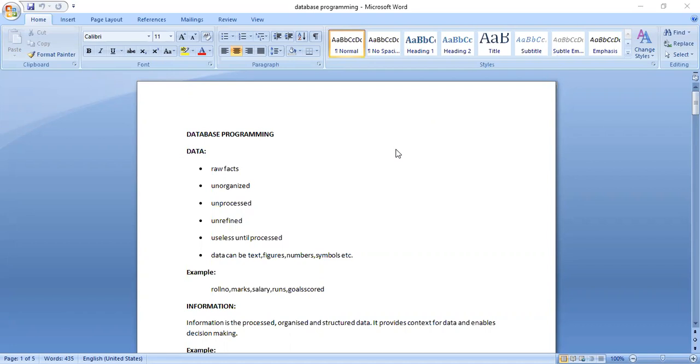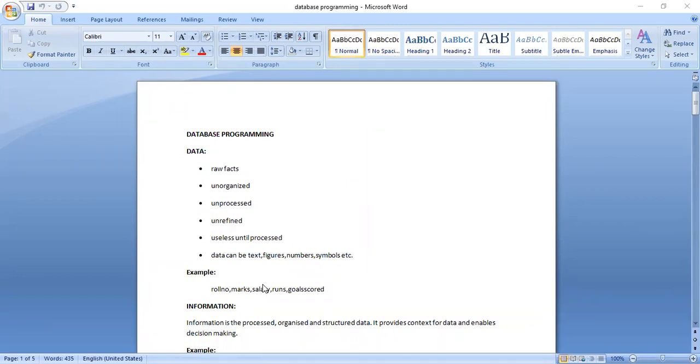So the basic data is a number, it may be text, or it may be an image, audio, or video. These are all the different types of data available. It is a raw fact about a particular object or entity, unorganized, unprocessed, and unrefined. Unless you process it, it is not going to be useful. So data is basically useless unless you apply analysis and processing on it.